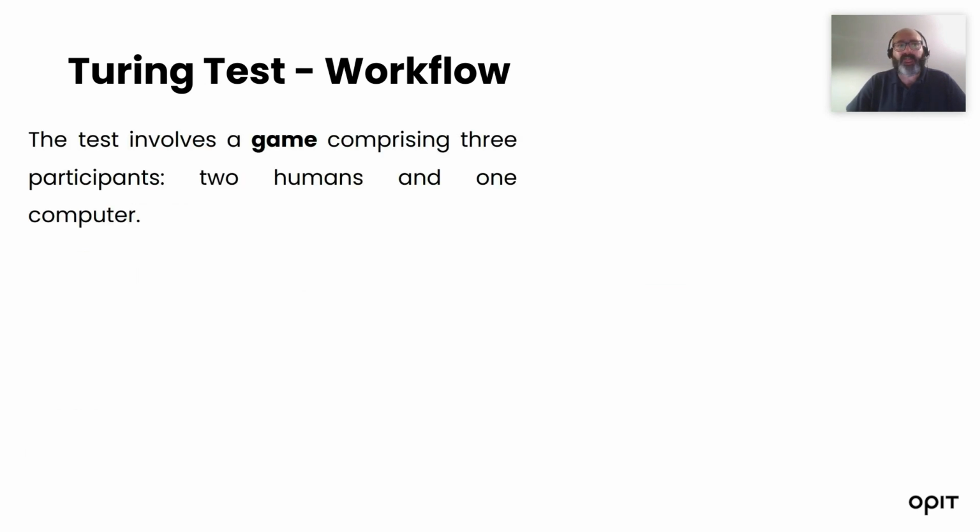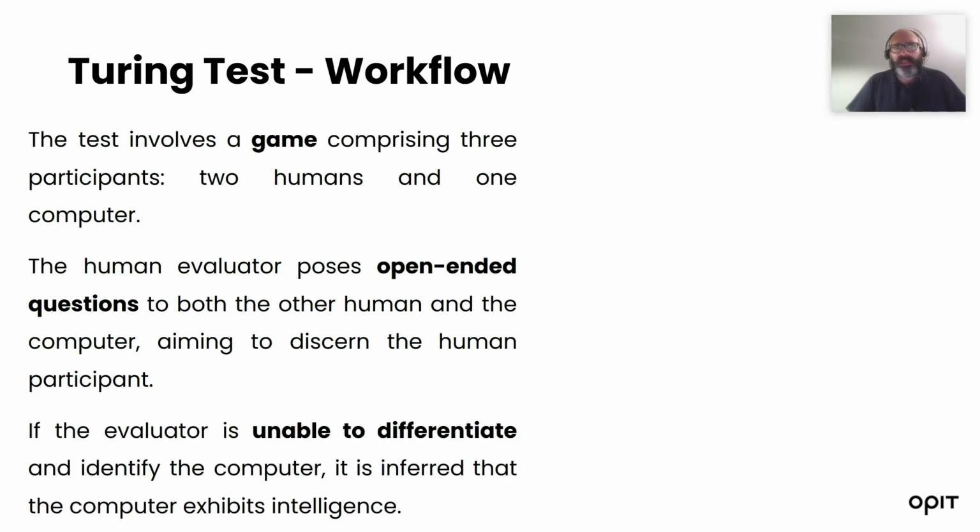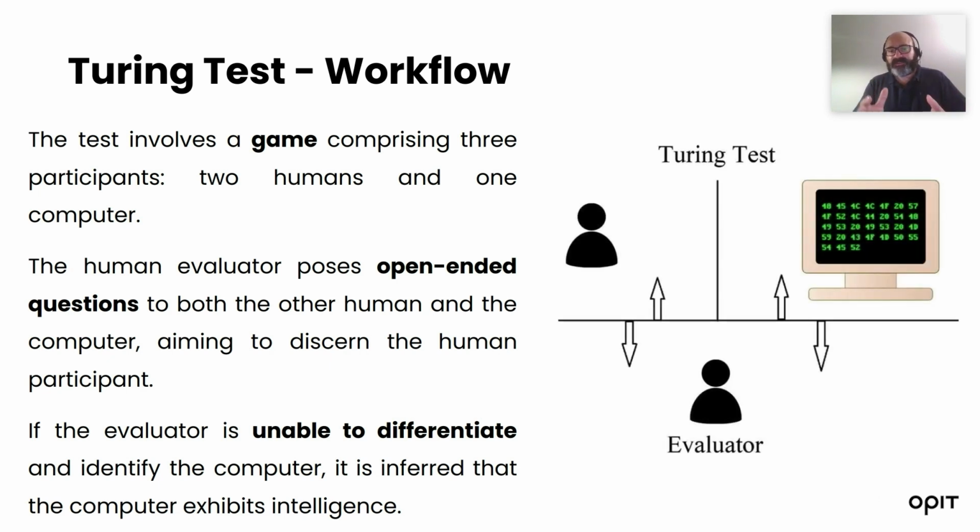But let's move on to the Turing test. What is it and how does it work? The test involved a game with 3 participants: 2 humans and 1 machine, a computer. The human evaluator, the judge, poses open-ended questions to both the human and the computer, trying to understand who is the human and who is the computer. If the evaluator is not able to differentiate between the human and the computer, following Alan Turing, it means that the computer exhibits some intelligence. This is the schematic. We have an evaluator behind a blind screen posing questions to the human and the computer.